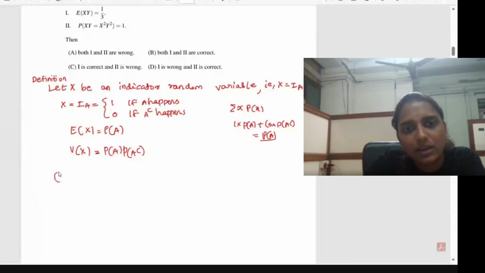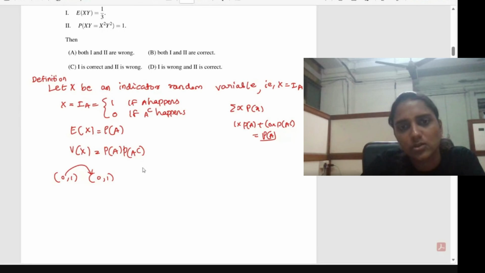X can take the values 0 and 1, and Y can take the values 0 and 1. If you cross multiply, X equal to 0, Y equal to 0 is a combination, which gives XY as 0. Then 0 and 1 gives XY as 0. Then 1 and 0 gives the value 0.